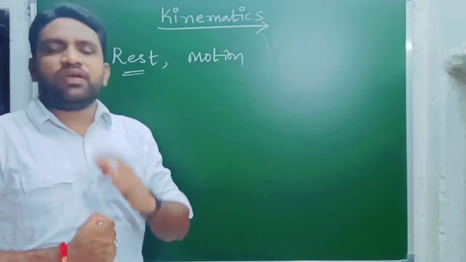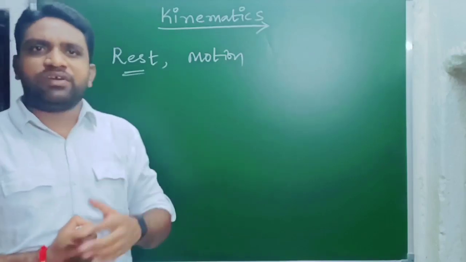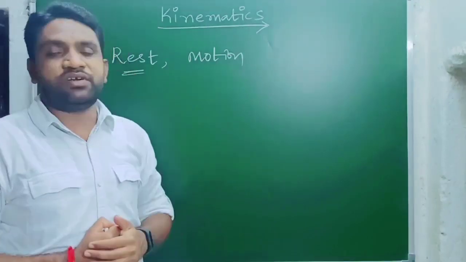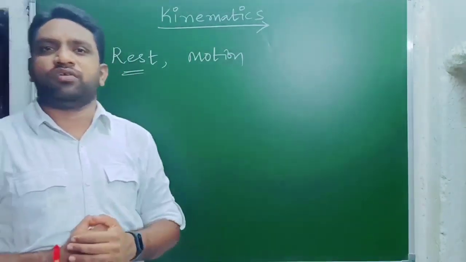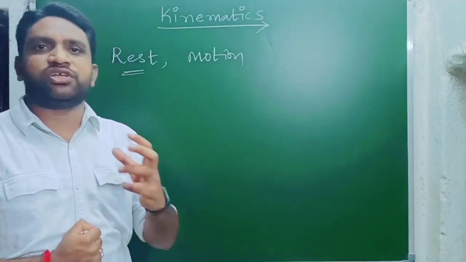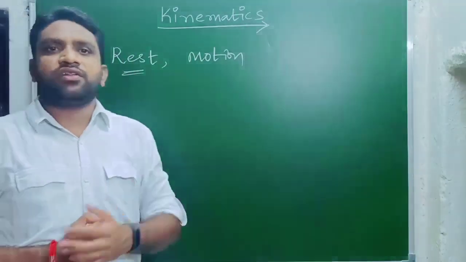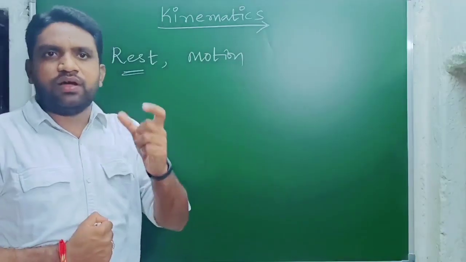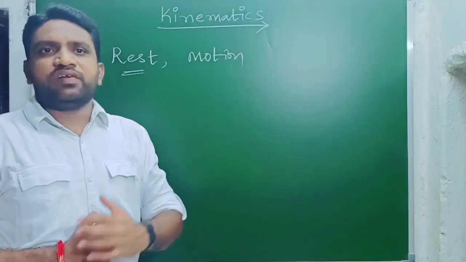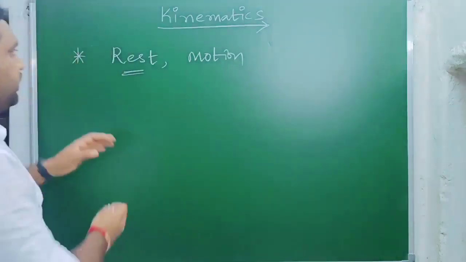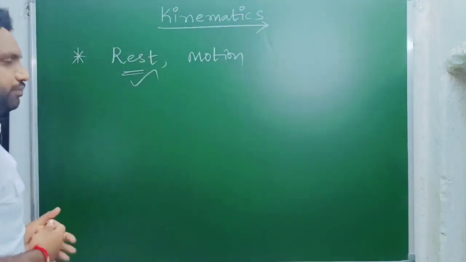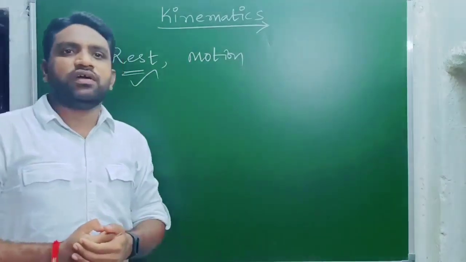Whether an object is in rest position or in motion depends completely on the position of the observer. If an object does not change its position with respect to the observer, then it is said to be in rest position.